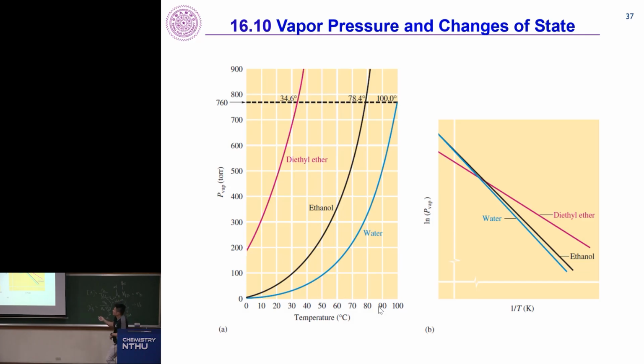And of course, you've seen this plot before, and we're going to spend a little bit more time later on. This is what? This is the Van't Hoff equation, where you actually plot the natural log of P vaporization against 1 over T. You can actually get a negative line. And the slope is what? The slope is minus delta H naught divided by R. Heat of vaporization divided by ideal gas constant. And the offset is what? The y offset at this point is delta S naught divided by R. That is the entropy of vaporization divided by ideal gas constant.